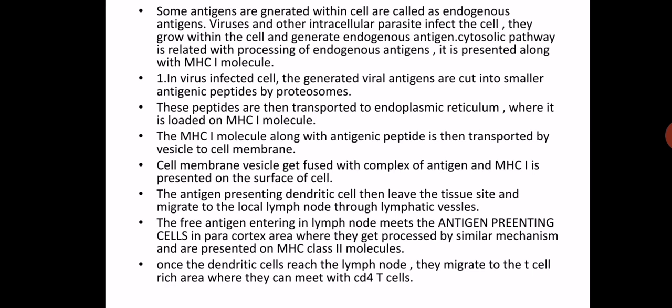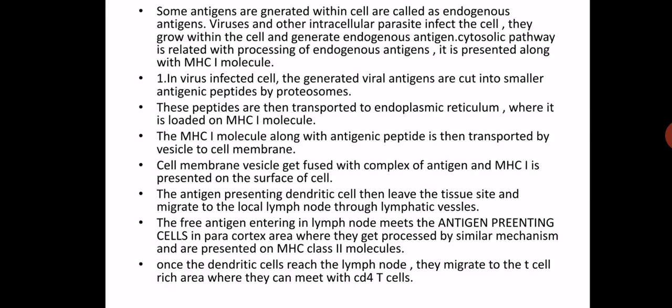Later on, the dendritic cell takes this antigen or the complex and leaves the tissue site, and it migrates toward the lymph node. In the lymph node there is a paracortical region and a medullary region. The free antigen enters the lymph node and is going to meet with the antigen presenting cell in the paracortical region. Later on it is going to be processed along with the MHC class II molecule. So remember that class I and class II molecules both play a significant role in antibody production here.